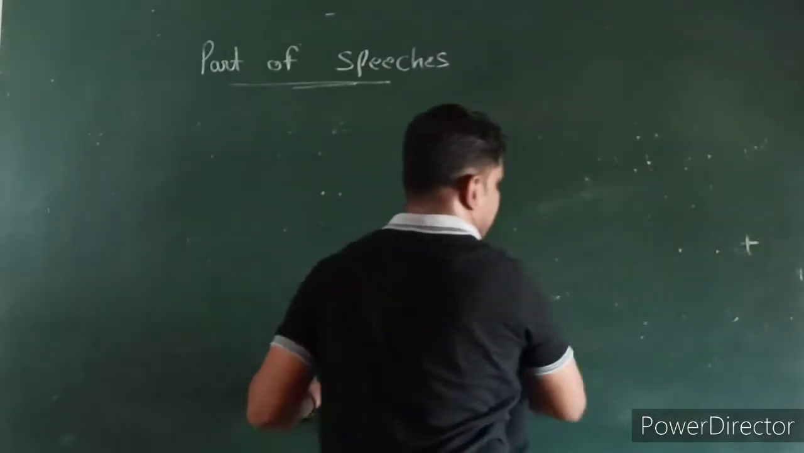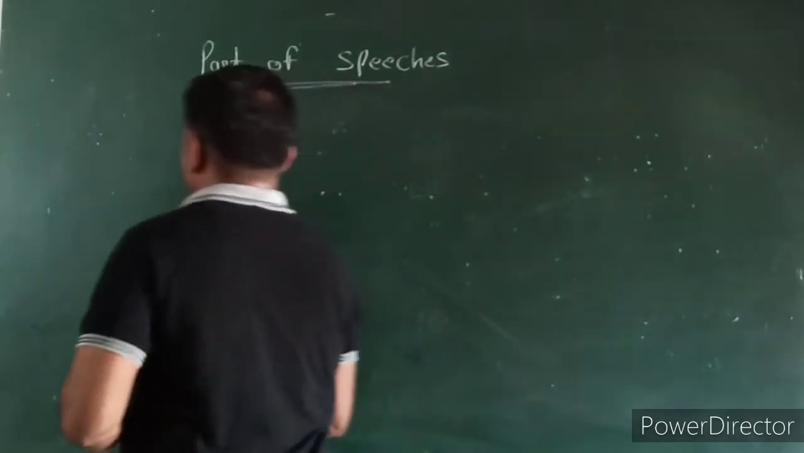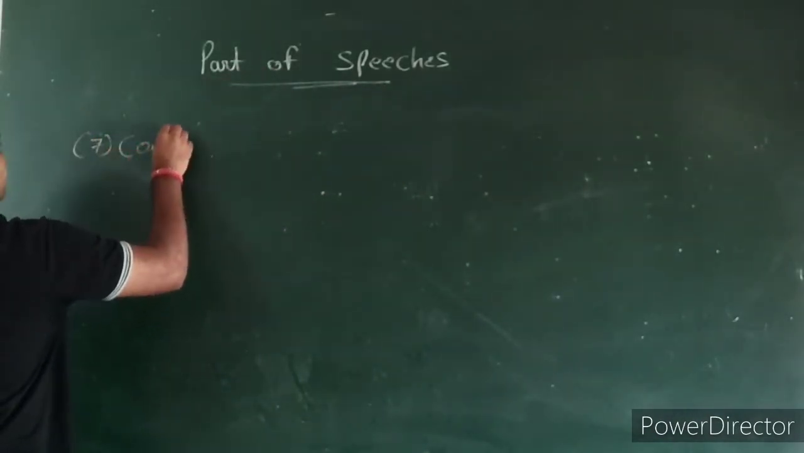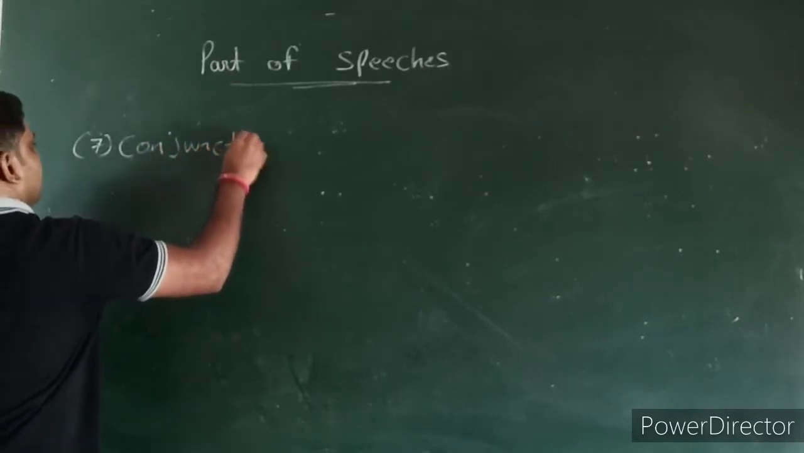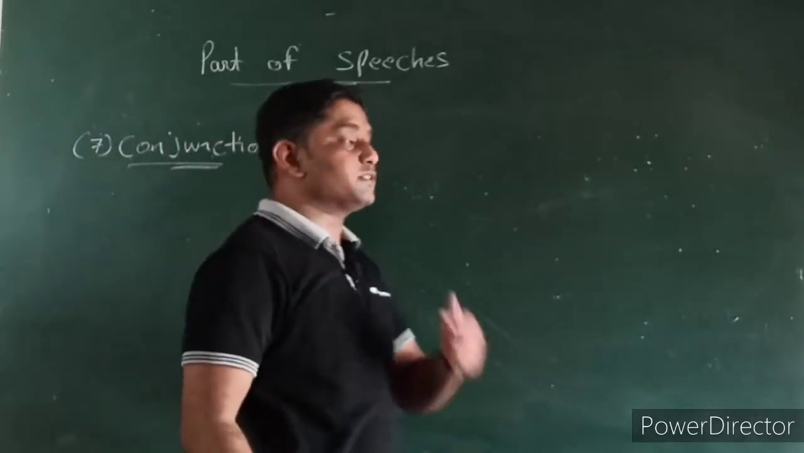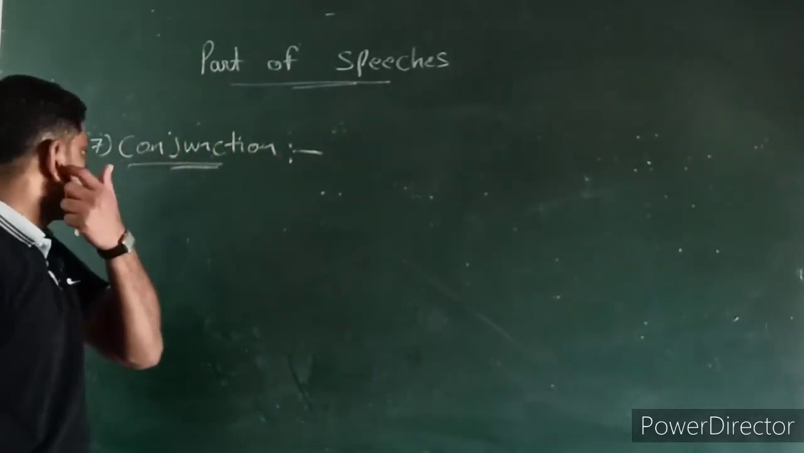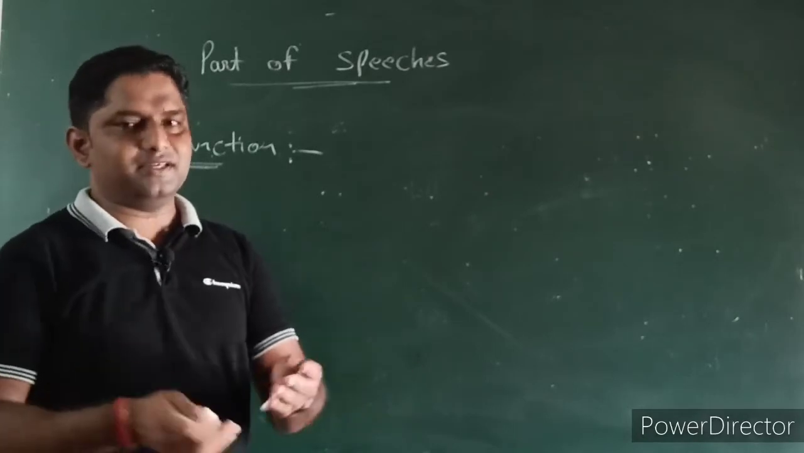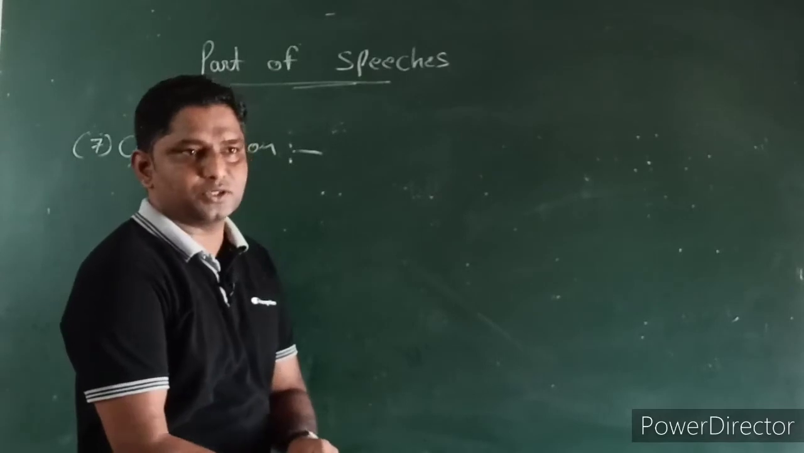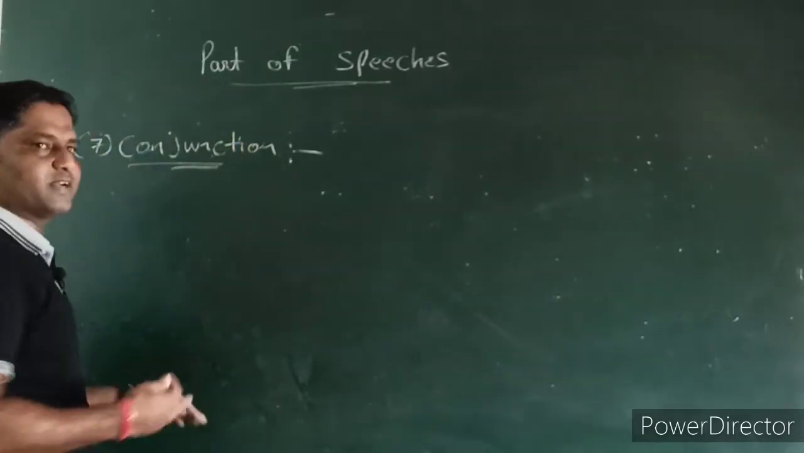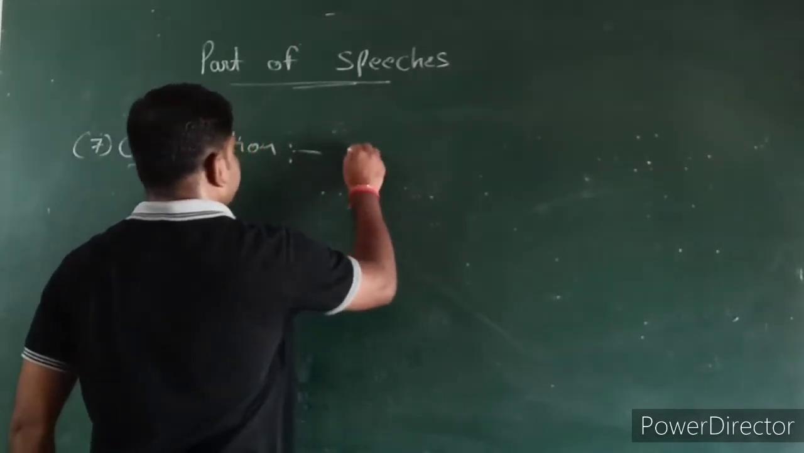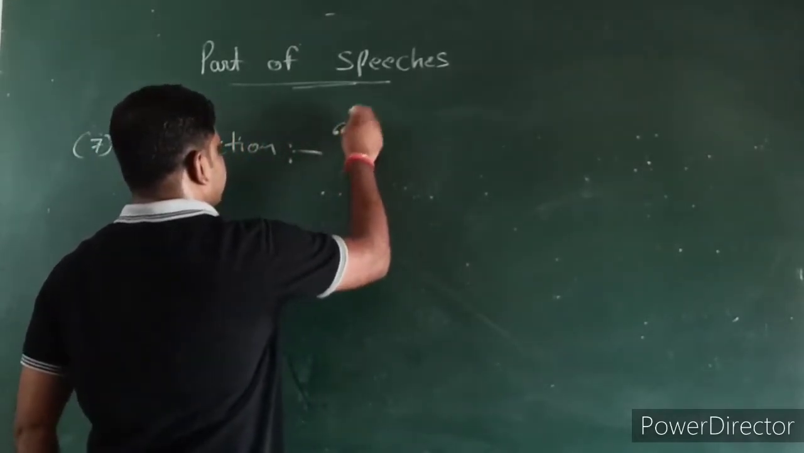Let's check out number 7 part of speech. That's called conjunction. This is a very important part of speech, my dear friends. Conjunctions always give the connectivity. It joins two different sentences, two different words, two different phrases, two different idioms.